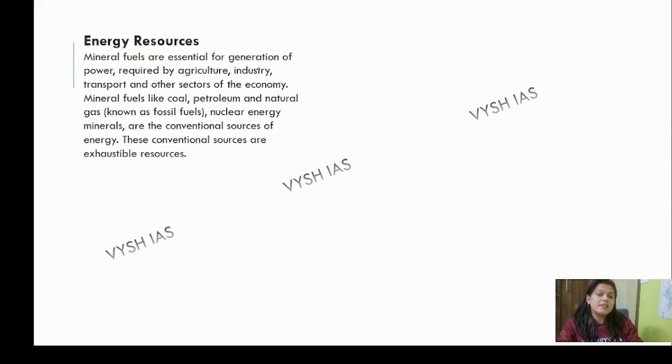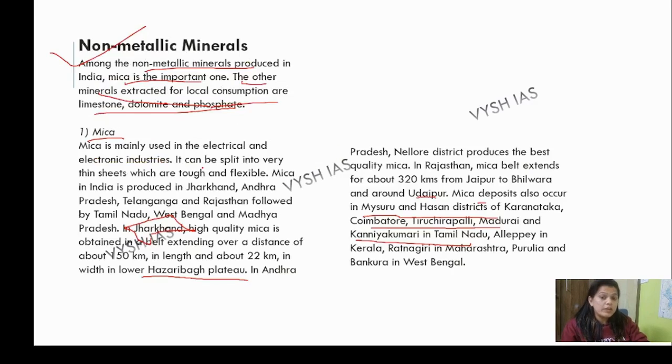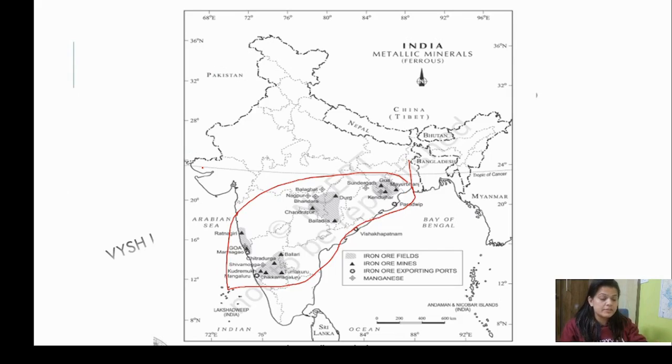Mineral fuels are essential for generation of power required for agriculture, industry, transport and other sectors of the economy. Mineral fuels like coal, petroleum and natural gas are known as fossil fuels. So basically these are conventional sources of energy. The conventional sources of energy are exhaustible ones. We have still not read about the solar ones, so they are not exhaustible. Solar energy is not exhaustible. We have huge potential, like Rajasthan has huge potential in generating power through solar energy. Okay. So what we have read in this chapter, do not go anywhere, just listen to me first, okay?